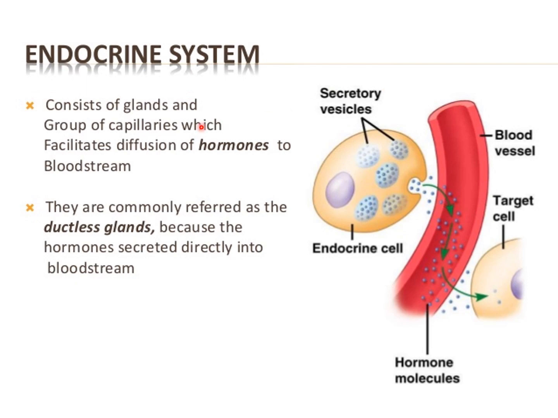The endocrine system consists of glands and a group of capillaries which facilitate diffusion of hormones into the bloodstream. So that you should know. They are commonly referred to as ductless glands. I have already told you that endocrine glands are also known as ductless glands because they do not have ducts. Because of this reason, the hormones are secreted directly into the bloodstream.